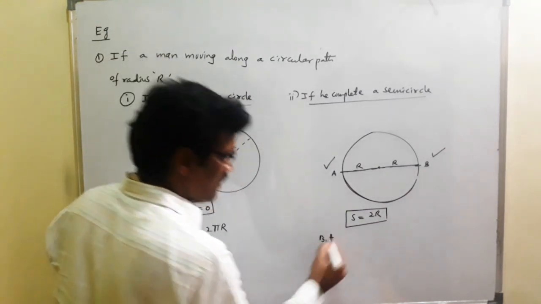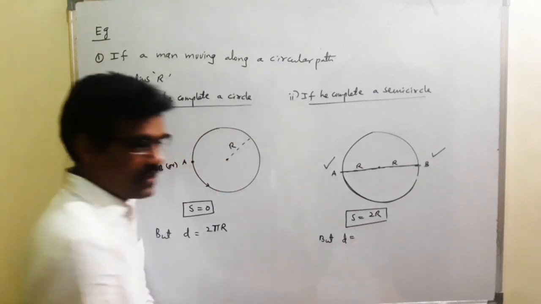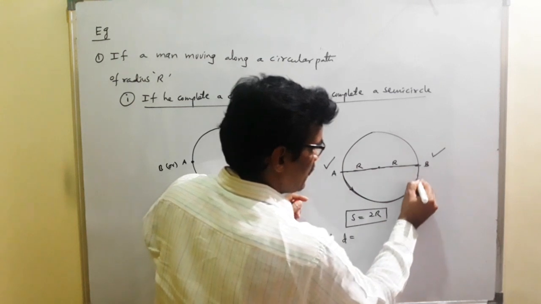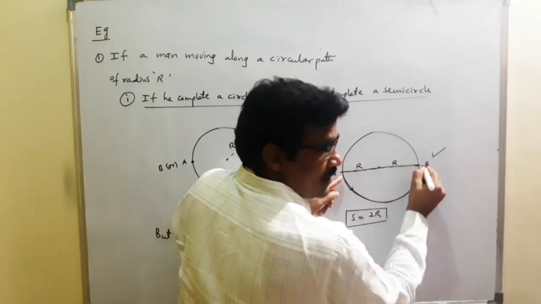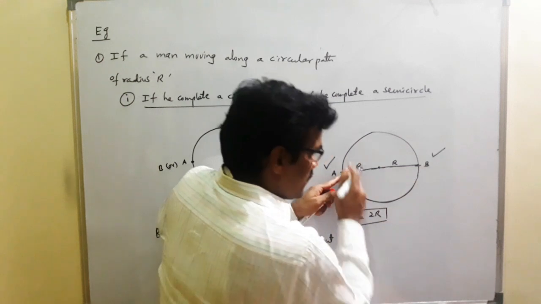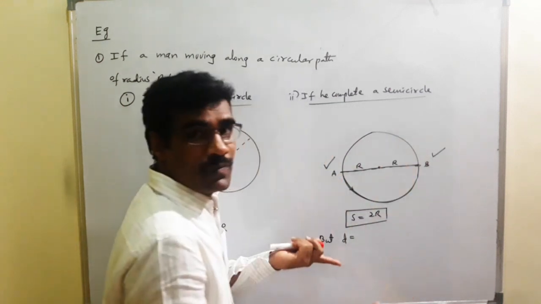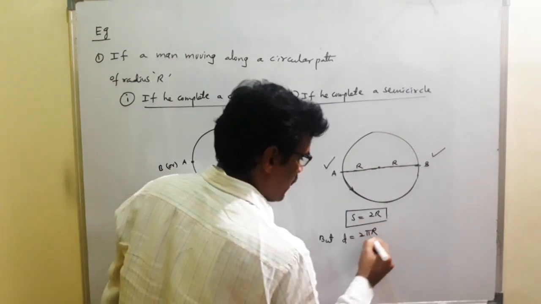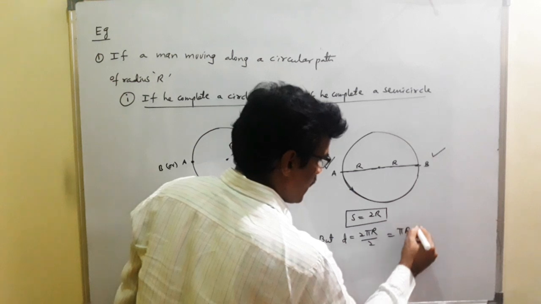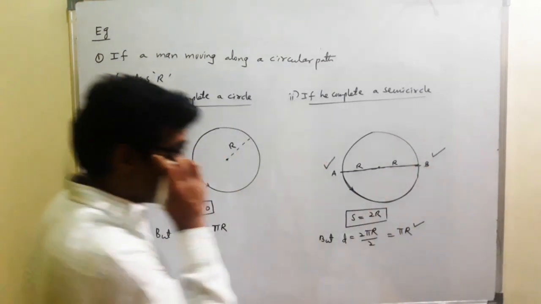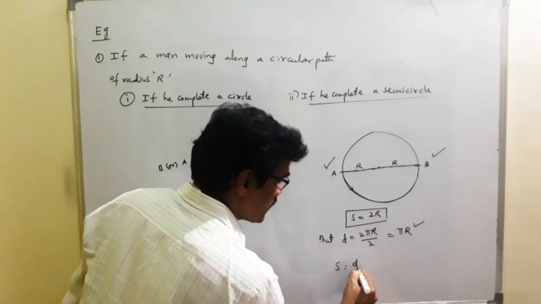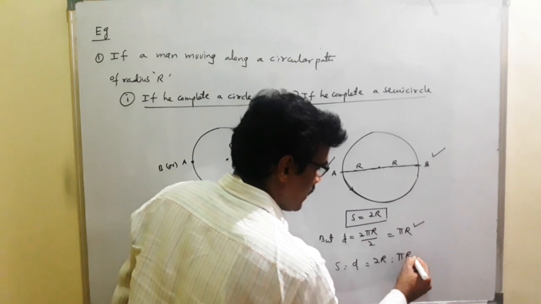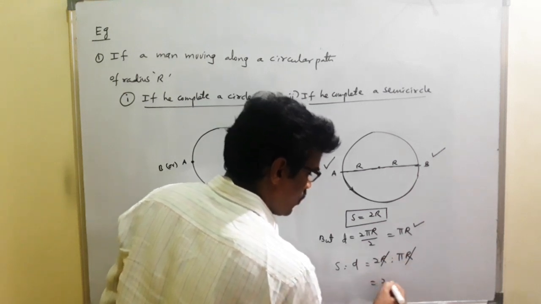But how much is the distance traveled? Distance traveled is equal to the path length covered. That's why the person moves along this, displacement is 2R. Distance traveled is half of the circle. So half of the perimeter of the circle, that is 2 pi r by 2, which is equal to pi r. What is the ratio of displacement and distance traveled for this case? 2r is to pi r. Here r cancels, 2 is to pi.